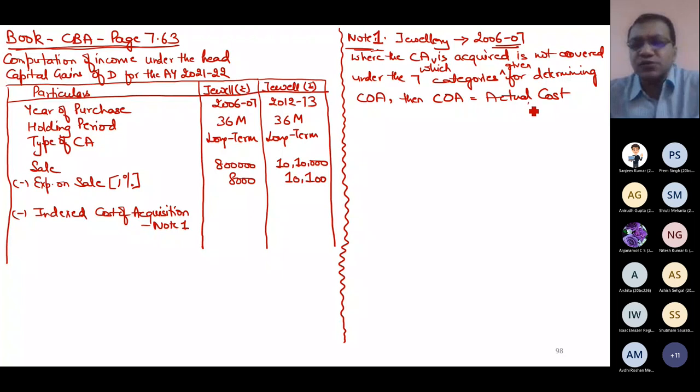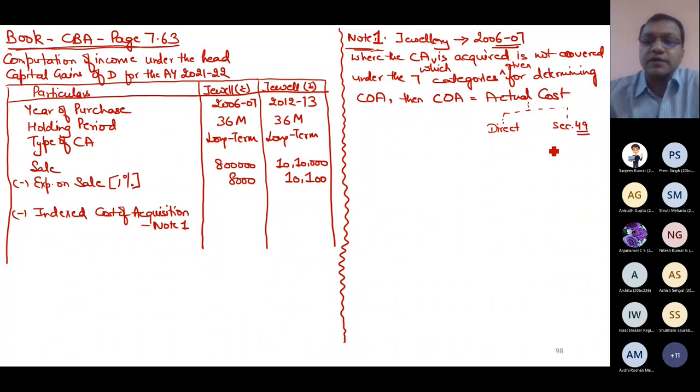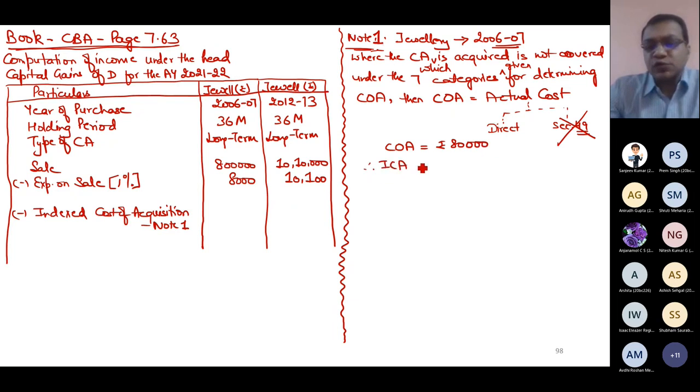How do I determine actual cost? You should not write this, but it is only for your knowledge. I'm always repeating it: either it is directly or through those circumstances which are mentioned in section 49. Here I am directly purchasing, so I will not use it. So my direct cost, in case of jewelry 1, is 80,000. Therefore, what is my indexed cost of acquisition? First you note down the formula in the exam that you should remember. You should use the formula, divided by the index of which year, 06-07 or 01-02, whichever is later. 06-07 is later, multiplied by the index of the transfer year.